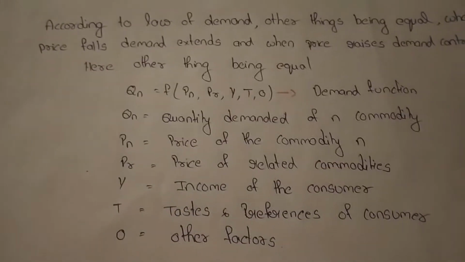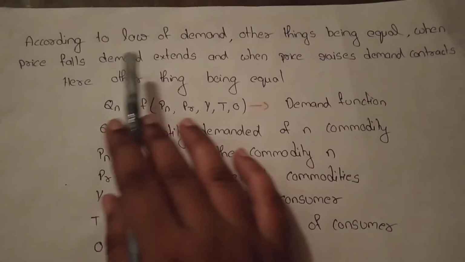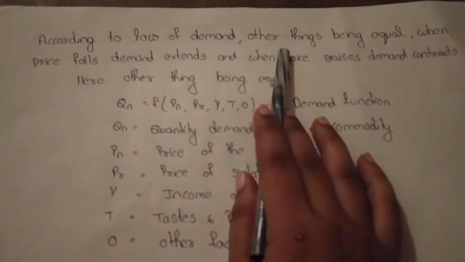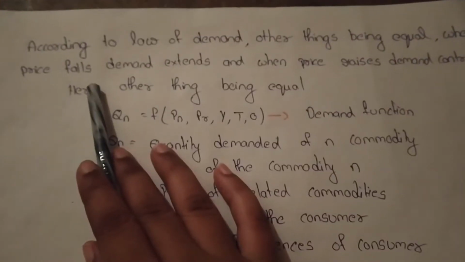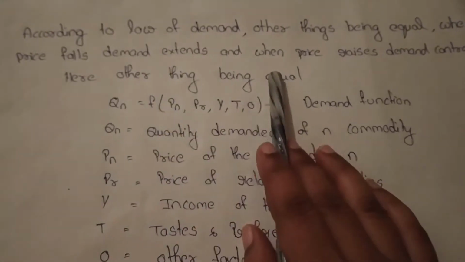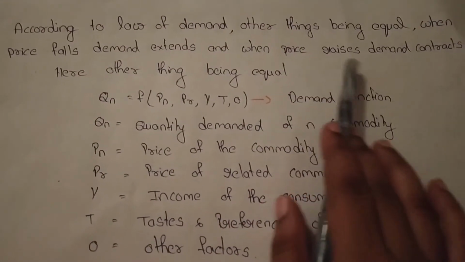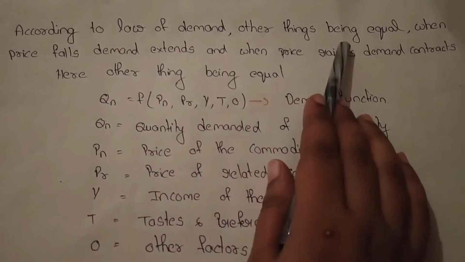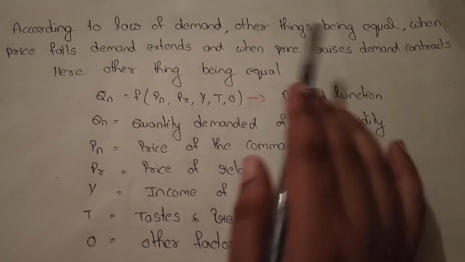Let's go into the topic. According to Law of Demand, other things being equal, when price falls, demand extends, and when price rises, demand contracts. So here, other things being equal. So what does it mean? Let's see.